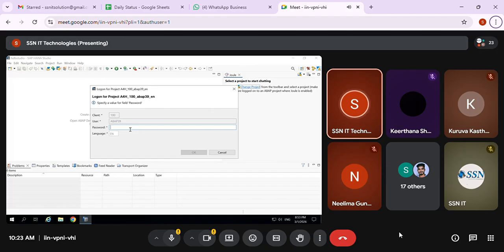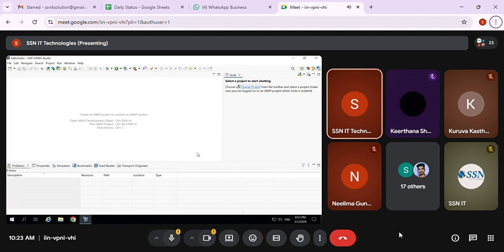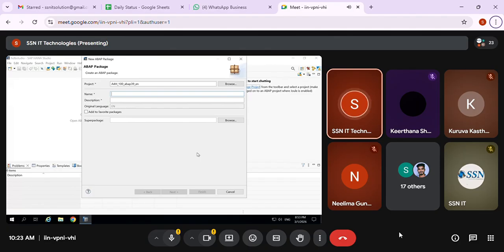Password it is asking. Name of the project ZSG. The project and all will be available.